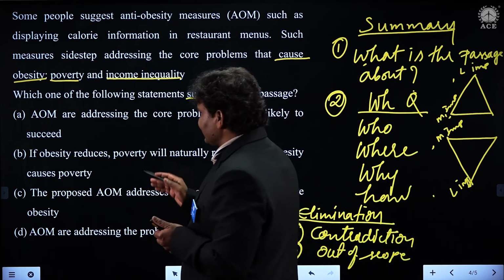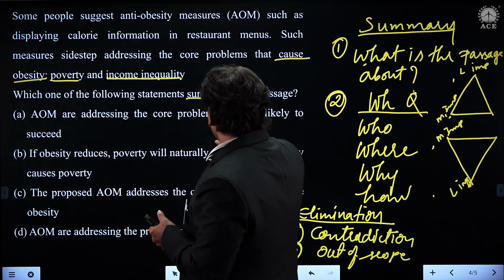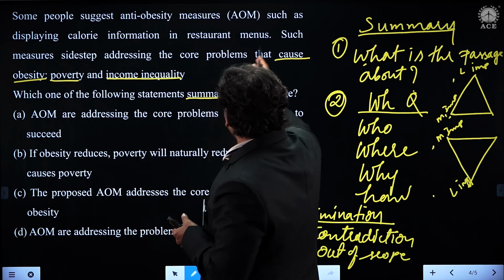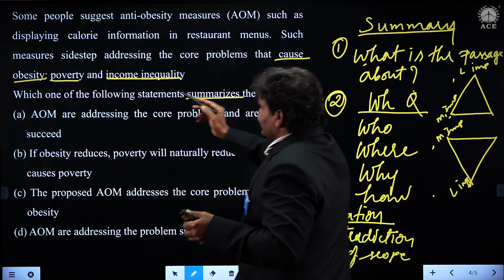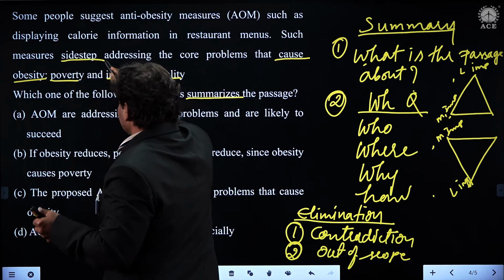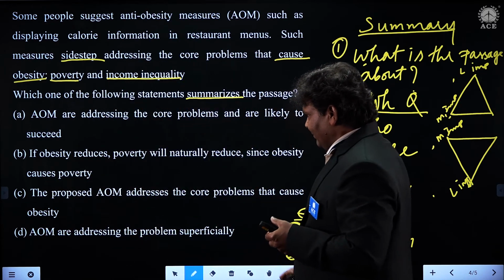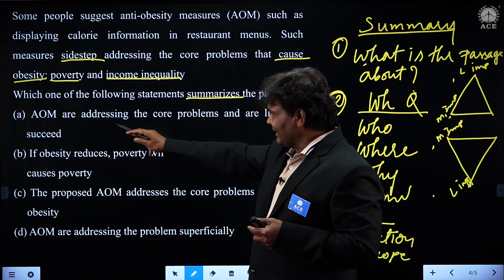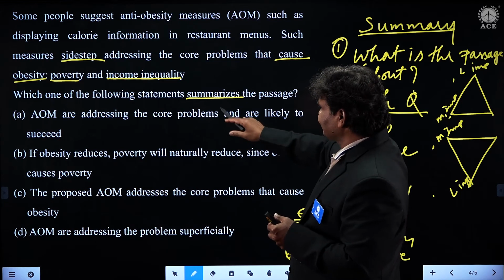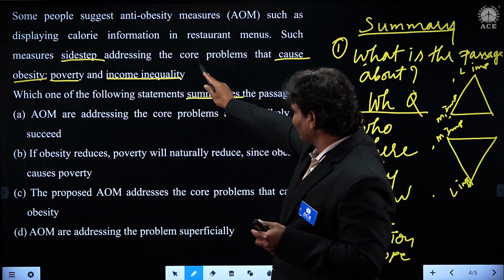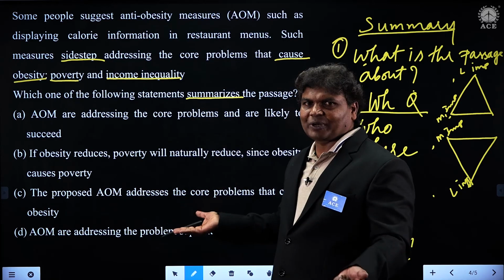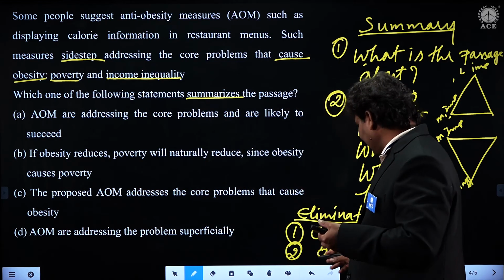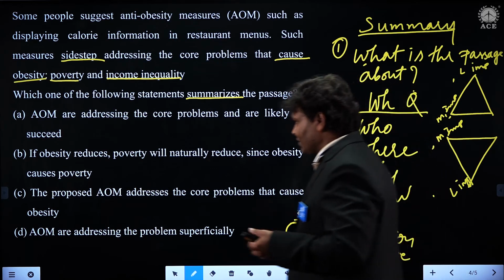What does the passage say? It says such measures sidestep addressing the core problems. When it is sidestepping, and A says AOM are addressing the core problems, it is contradicting, students, do you see that?